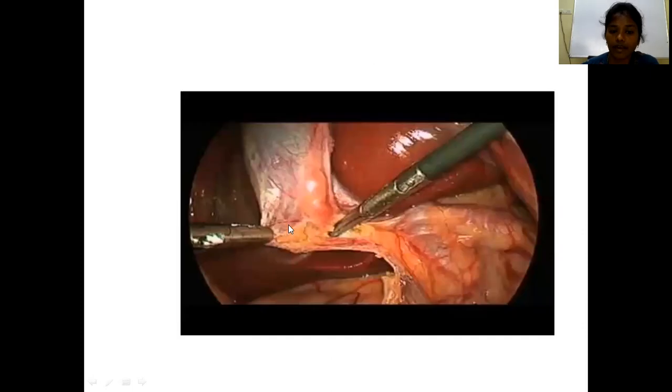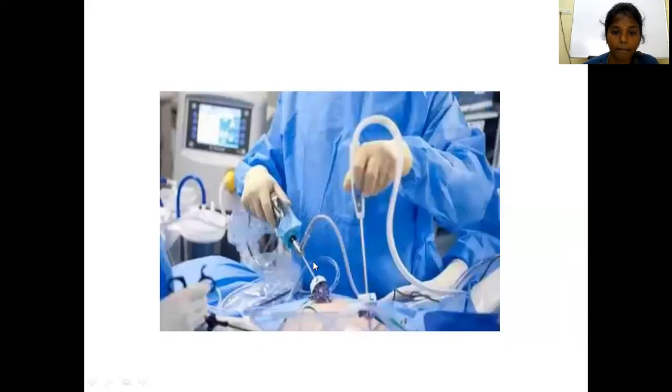See, this is a figure showing the laparoscopic cholecystectomy. Here the surgeon is using both hands to retract. See, in this picture also you can see both hands are used by the surgeon, that is ambidextrous.